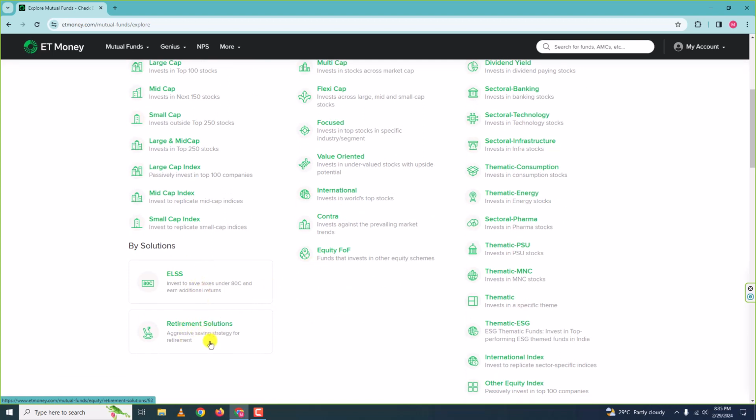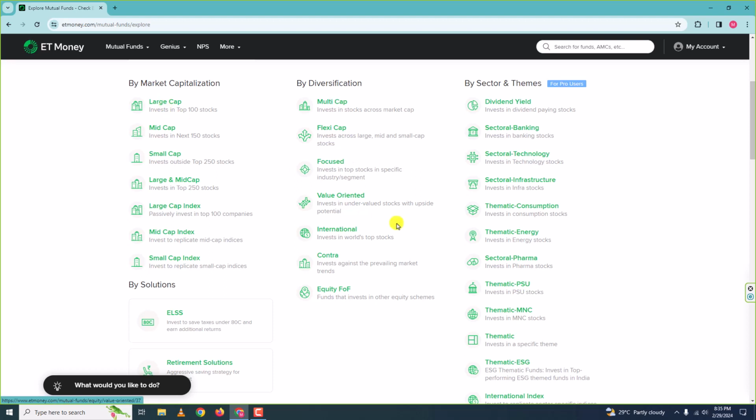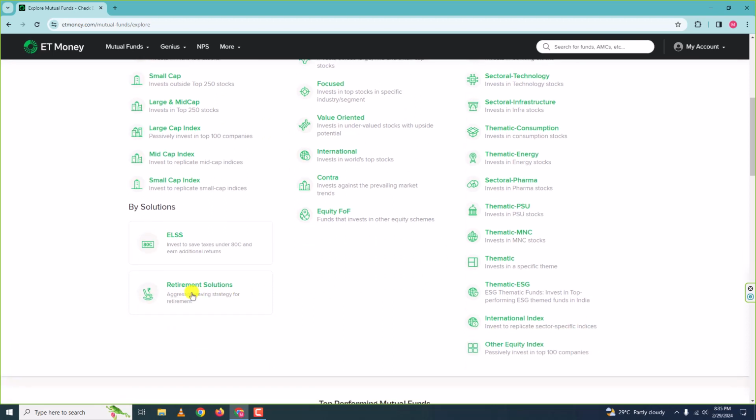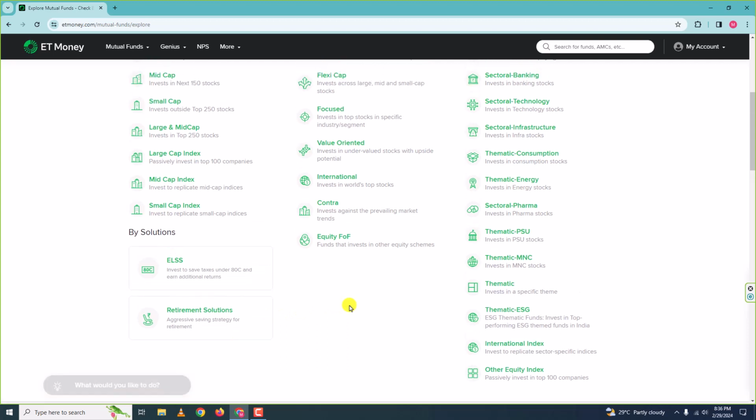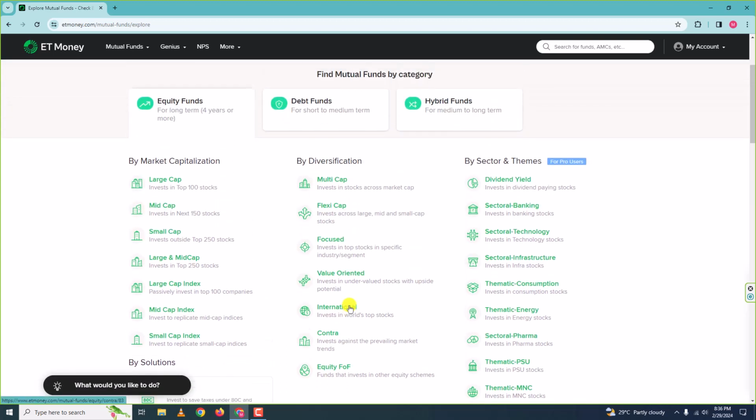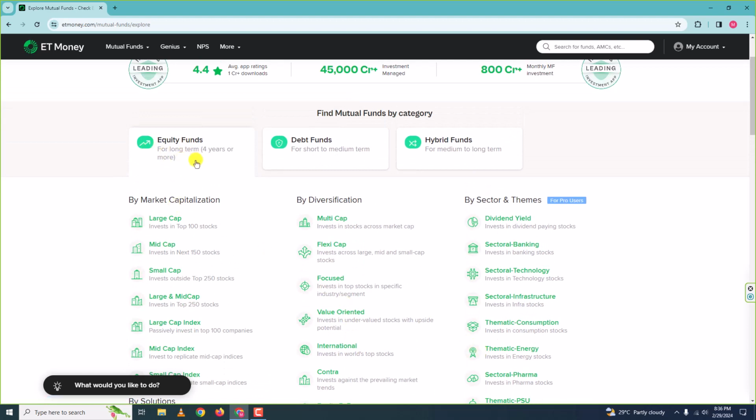Next, here you have the funds which are meant for your retirement. Now, you can invest in any of these for your retirement. It is not that you have to invest only in this. But they have categorized it for retirement, and you can invest in the funds in this category for your retirement. So that is about the different types of equity funds.